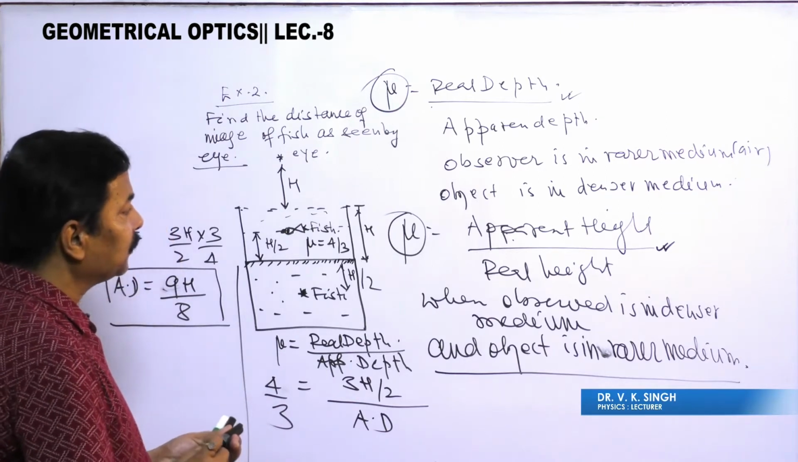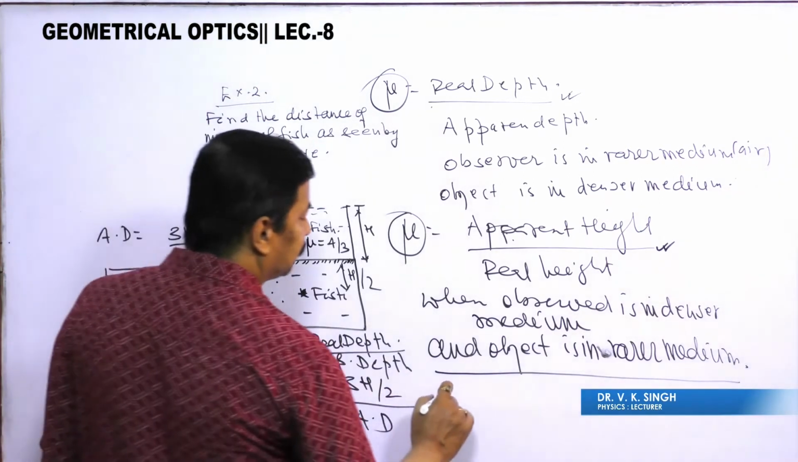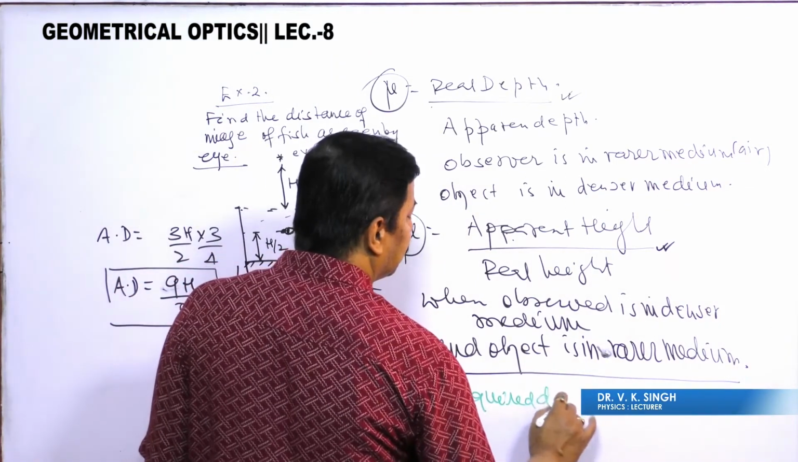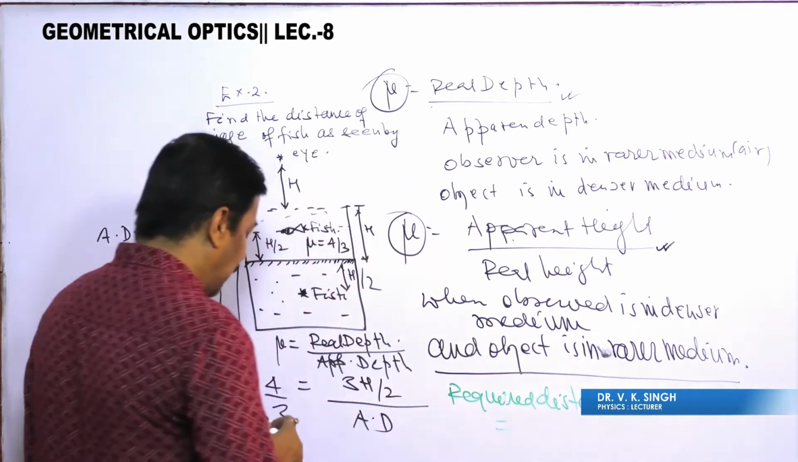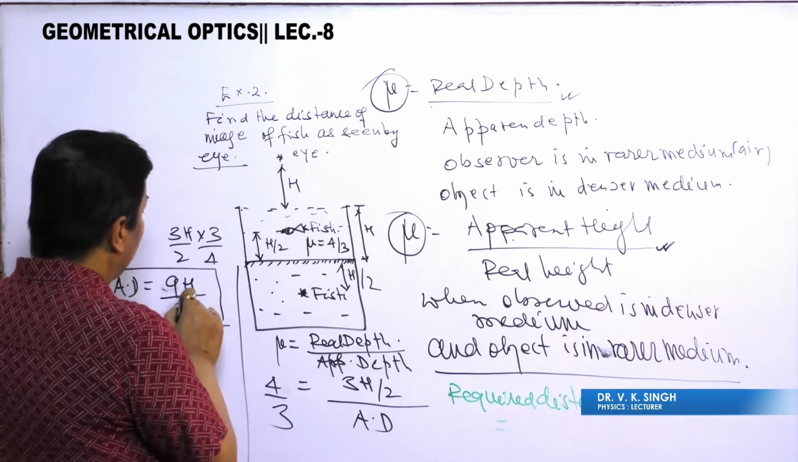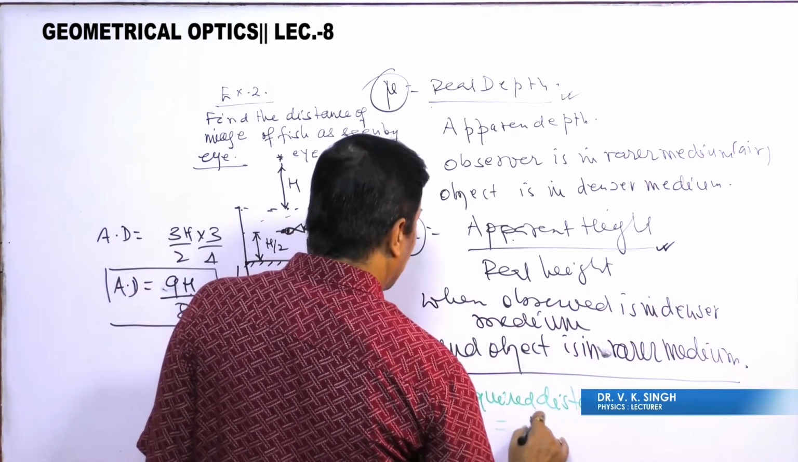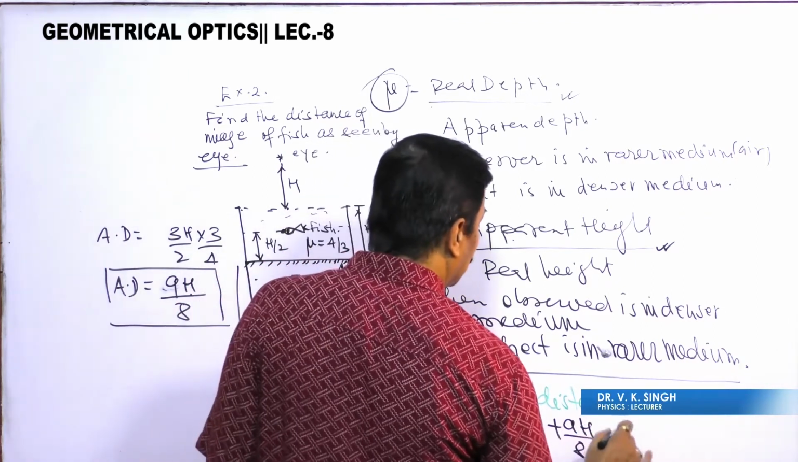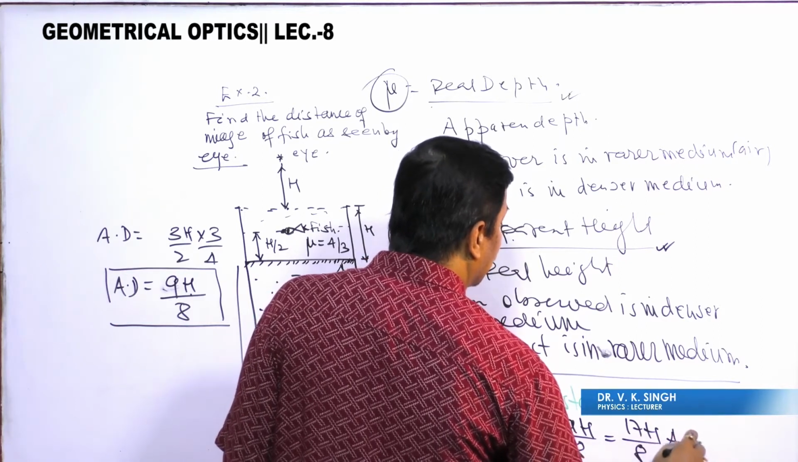What is our answer? In search of our answer we can write the required distance. Required distance is equal to, this is the apparent depth from the surface, plus h. So required distance is equal to h plus 9h/8, and this gives you 17h/8. So this should be our answer.